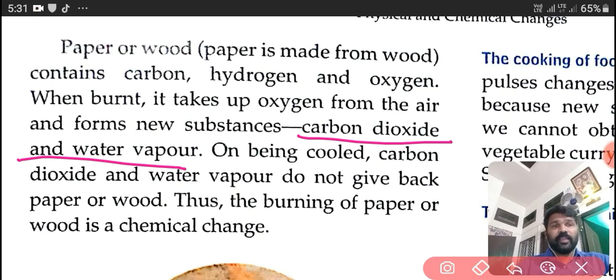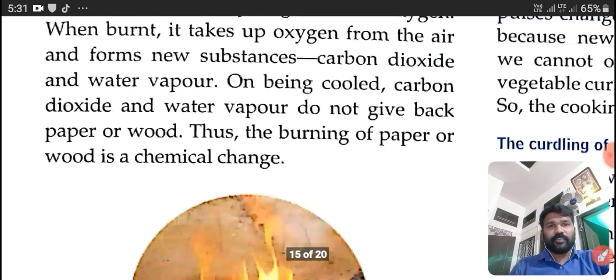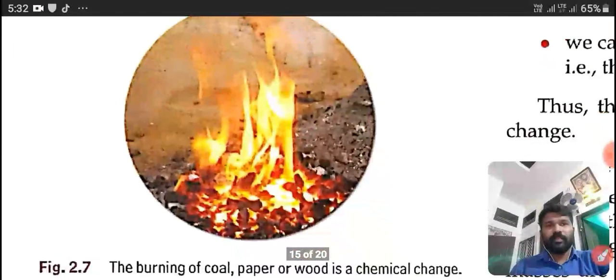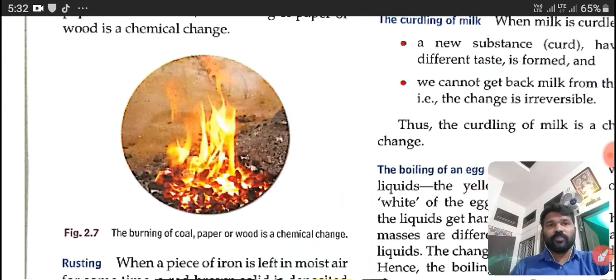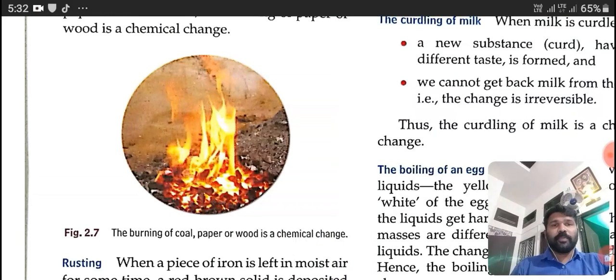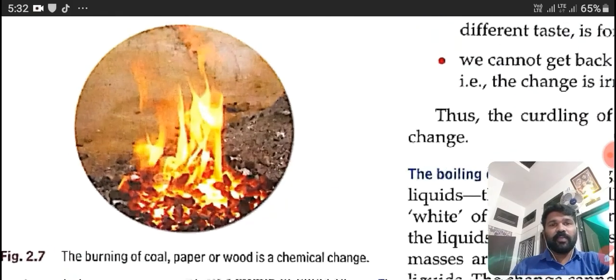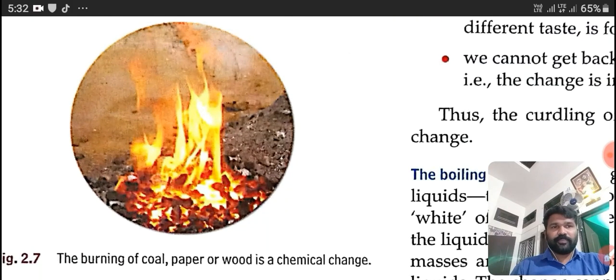It cannot be wood again. Thus, it is a chemical change. Burning of paper or wood is a chemical change. Here it shows the burning of coal, paper or wood. Okay, it is an example of a chemical change.